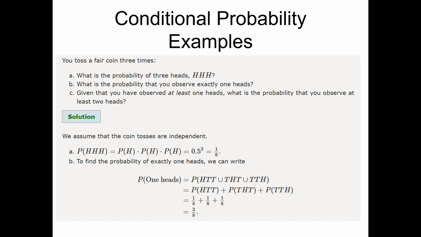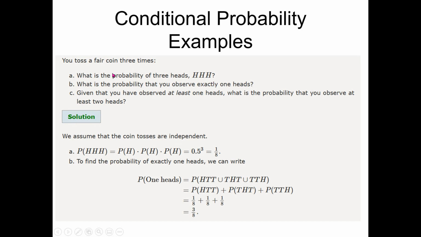Those of my viewers who have joined my channel earlier and have subscribed to it, they have watched the earlier video, they know how to construct the sample space for 3 tosses of a fair coin. Those who still haven't done it, either they need to understand that concept first and then refer to this example, or watch my earlier video. Anyhow, we have to toss a fair coin 3 times. So what is the probability of 3 heads?